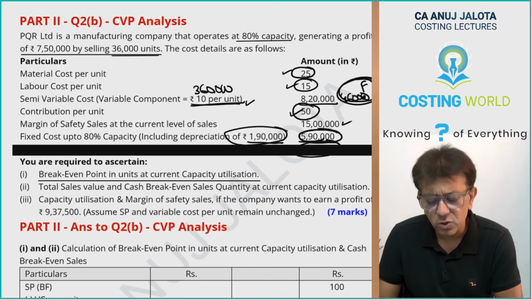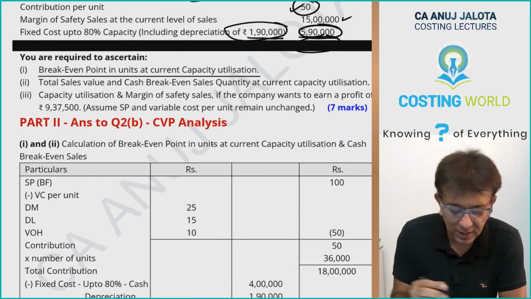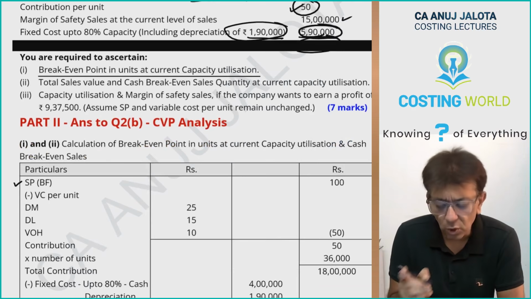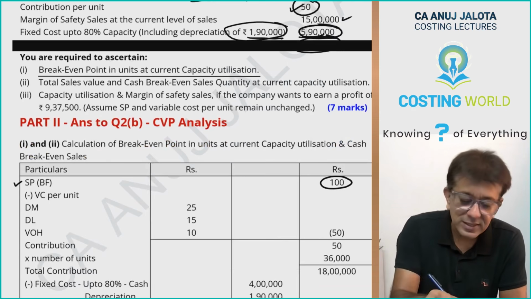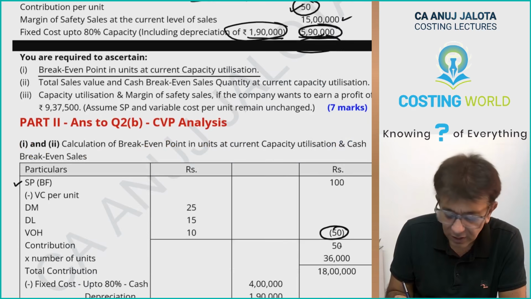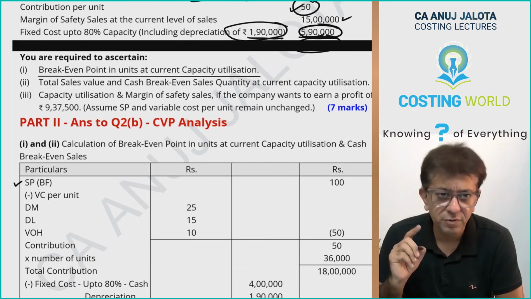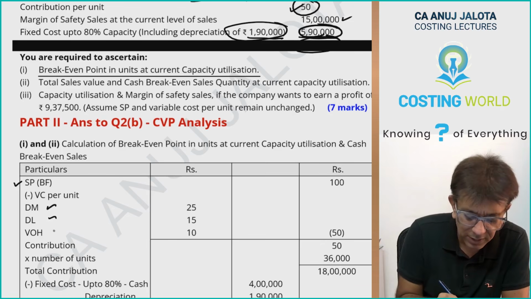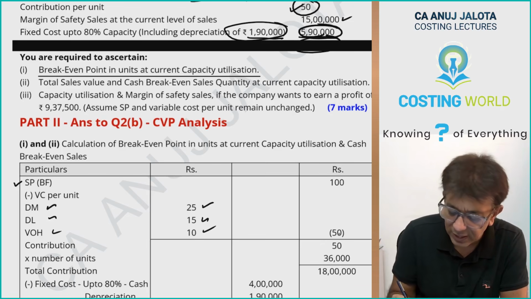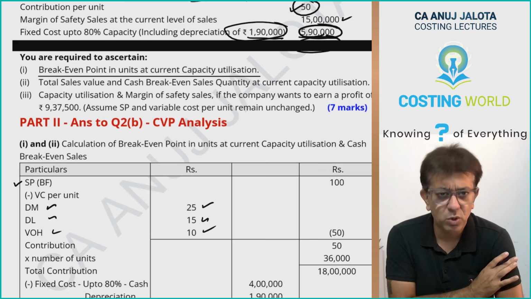So I thought I'll start by making an income statement first. The income statement is like this. Selling price, I told you all, is 100. It is actually your variable cost of 50 plus, in this case, your contribution of 50 rupees. Less variable cost: DM, DL and variable overheads, 25, 15 and 10. This I have only made for your conceptual clarity.